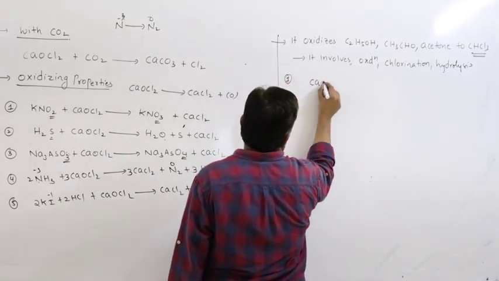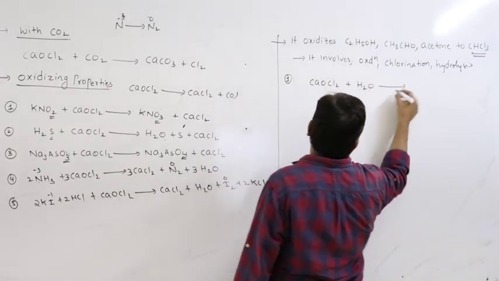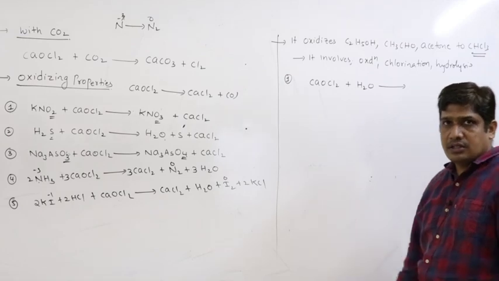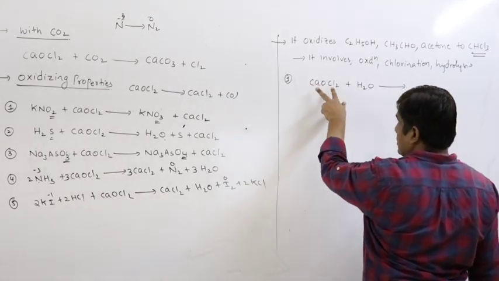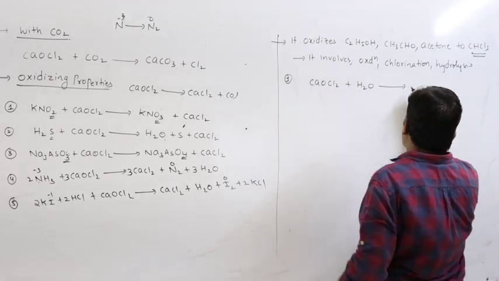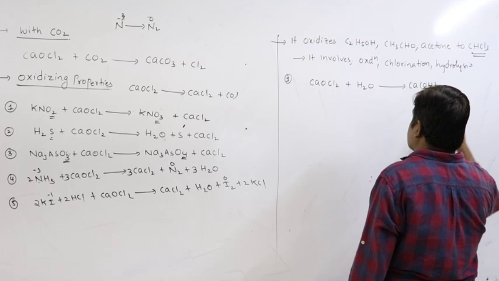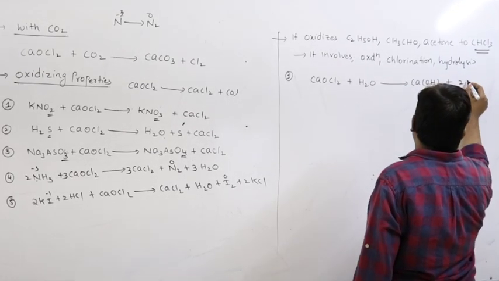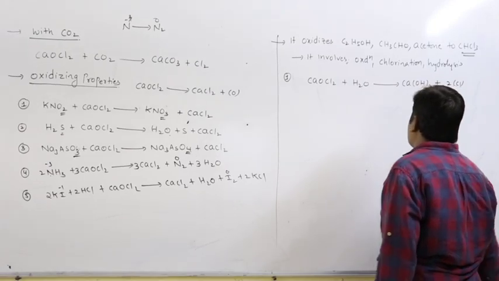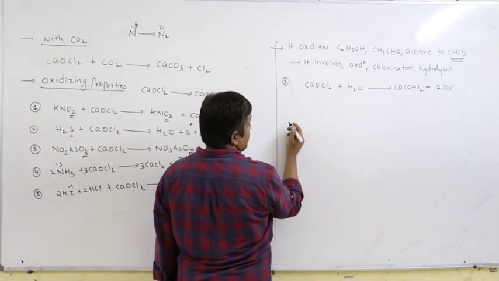So we take bleaching powder, CaOCl2, hydrolysis. This is like salt hydrolysis. So this is a salt of hypochlorite, HOCl, and calcium hydroxide. So what we get is calcium hydroxide plus chlorine, nascent chlorine. So this is hydrolysis reaction.